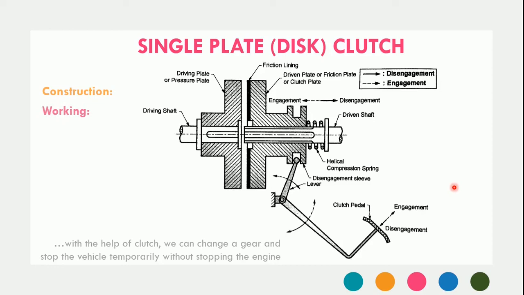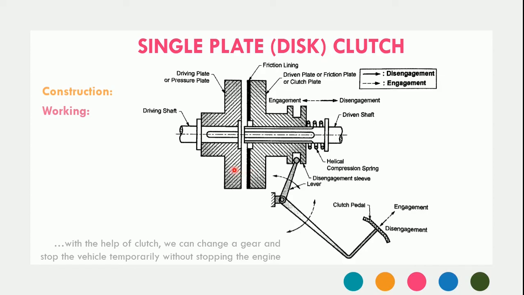The picture on your screen shows the disengagement position of the single plate clutch. It means the clutch pedal is in a pressed condition. But consider that the clutch pedal position is up, and we are not applying any force on it. In that condition, the two plates are completely engaged.